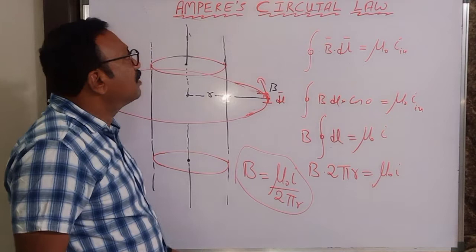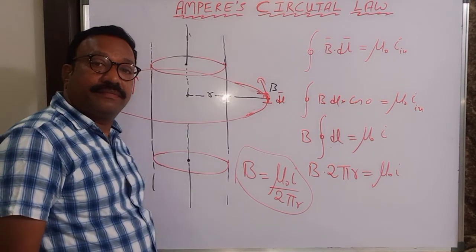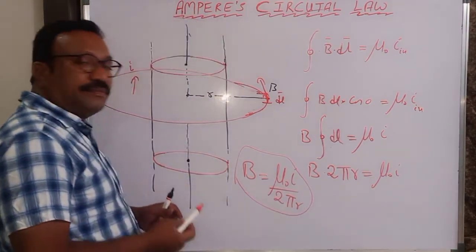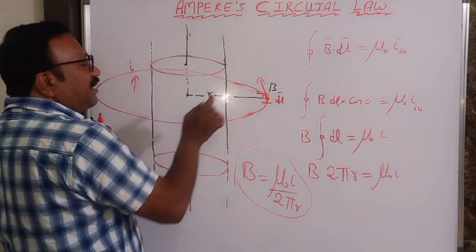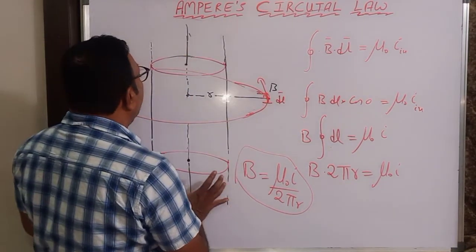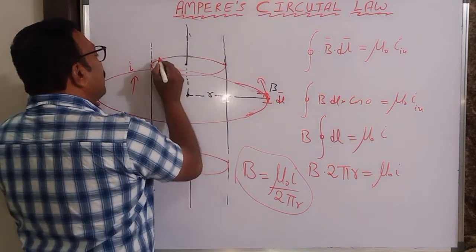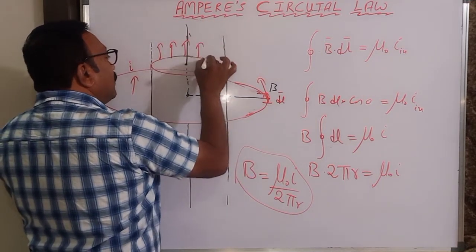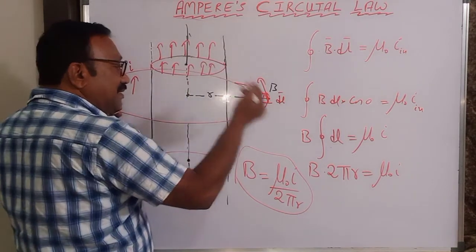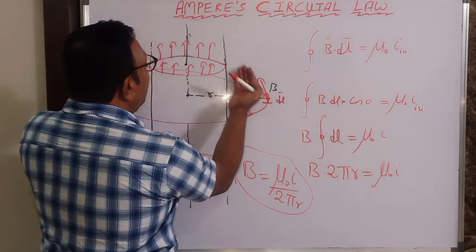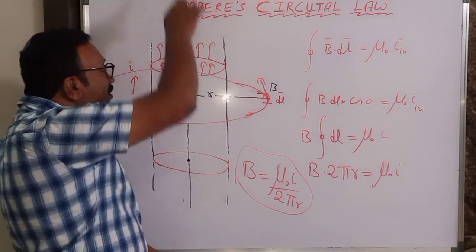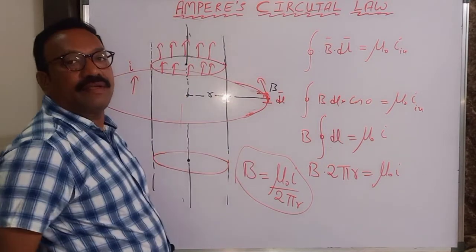I used Ampere's circuital law. Why has it come out so? Because you are finding the magnetic field outside the pipe on which the current is flowing on the surface. Though you have considered it that way, it is behaving as if the current is at the center, as if the current is on a wire, as if the current is passing through the axis. Like that it is behaving.